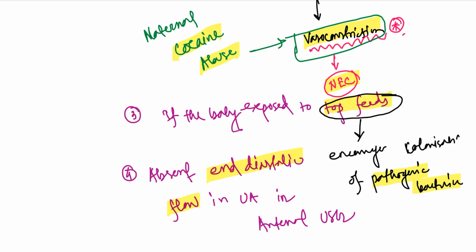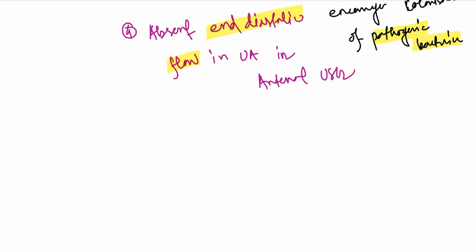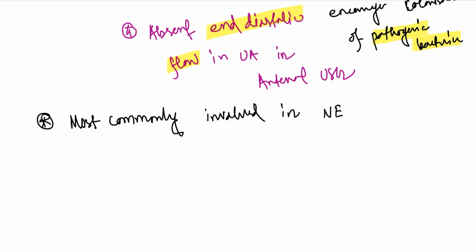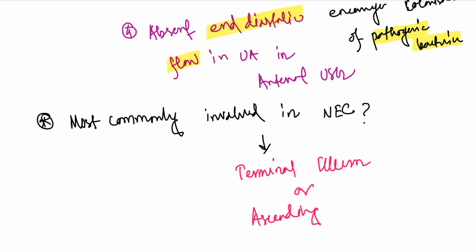Now, which part of the intestine is most commonly involved in necrotizing enterocolitis? The answer is terminal ileum or ascending colon. So these parts are involved more commonly.